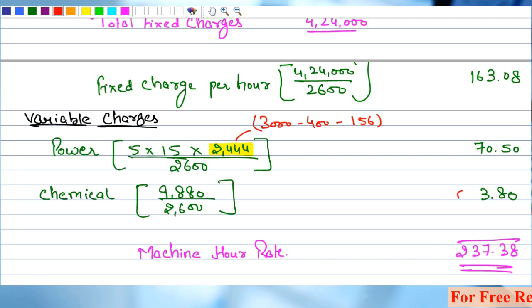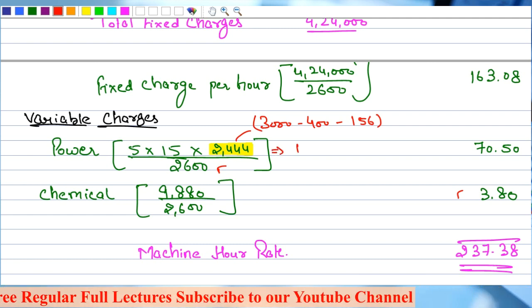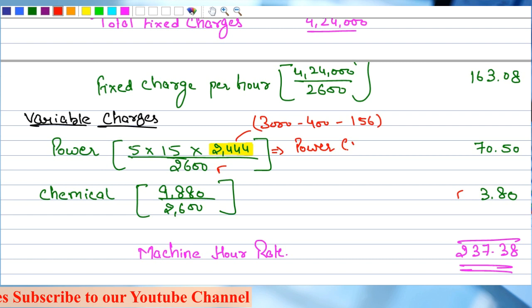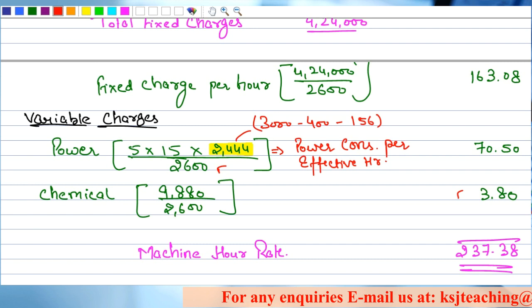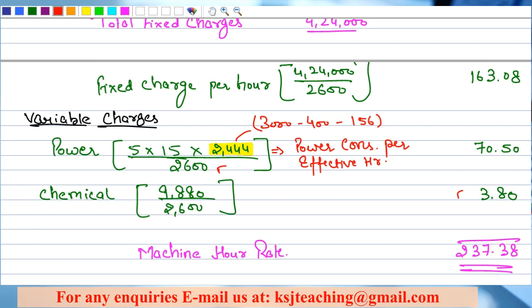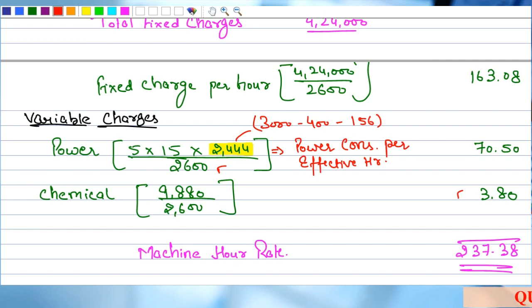Then I divide the total power consumption by 2600, that is the effective hours, to calculate power consumption per effective hour. Clear? I have multiplied it with 2444 to calculate the total annual power consumption, right? Then divided by 2600 to calculate the power consumption per effective hour, right? So do not confuse with such things. This is very, very important. That is why I highlighted this 2444.